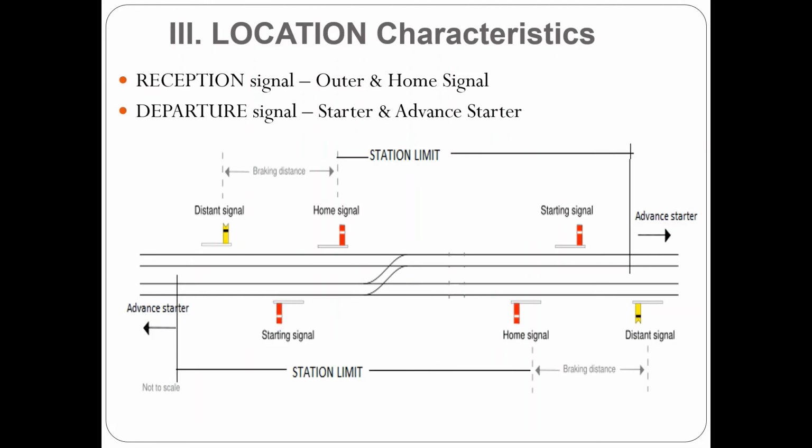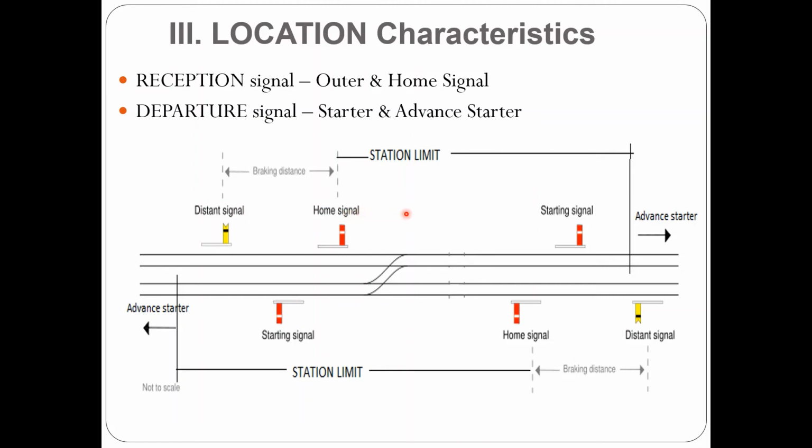Depending on the location characteristics, there are two types of signals, namely the reception signal and the departure signal. The reception signals are the signals which control the reception of trains into the station. For example, if you consider this mesh to be the station limit, the set of signals that are provided for the reception of trains into the station is what is known as the reception signal. There are two types under this, which are the outer signal and the home signal.